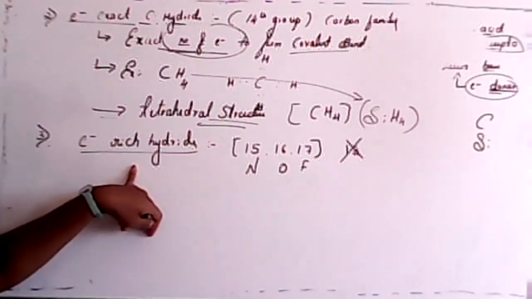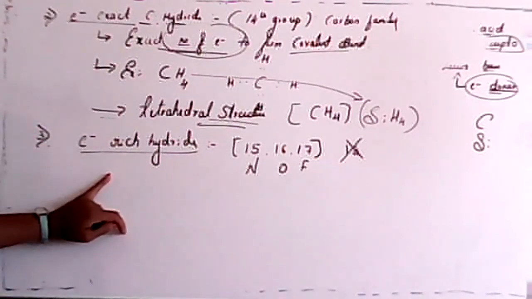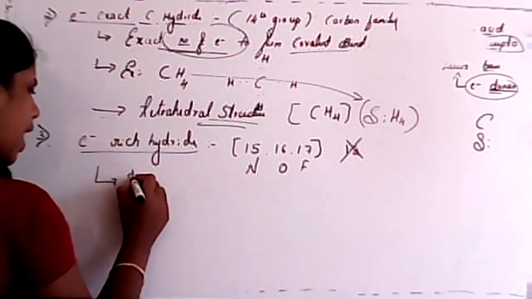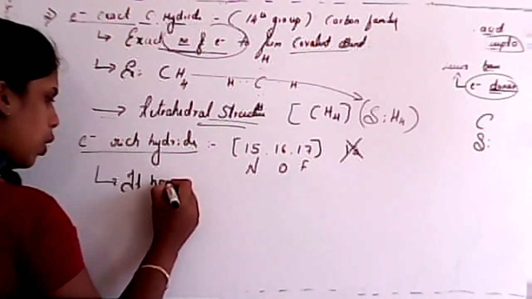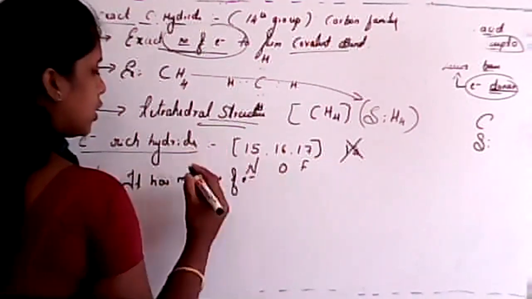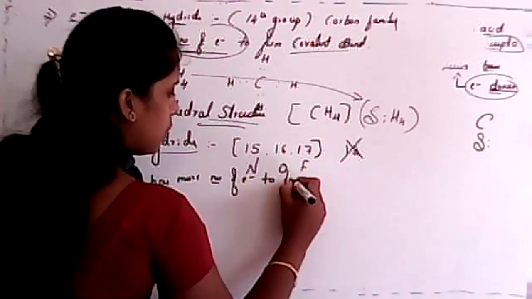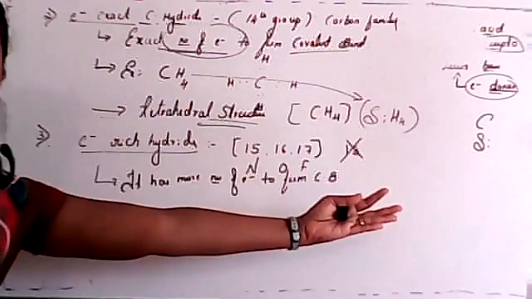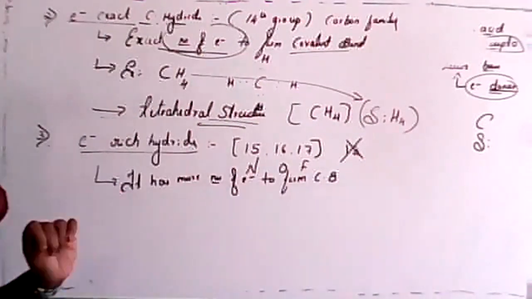Clear? So here we write that it has more number of electrons to form a covalent bond to satisfy the Lewis structure.